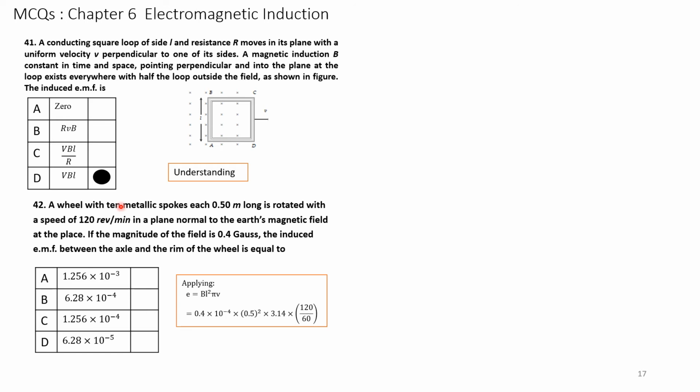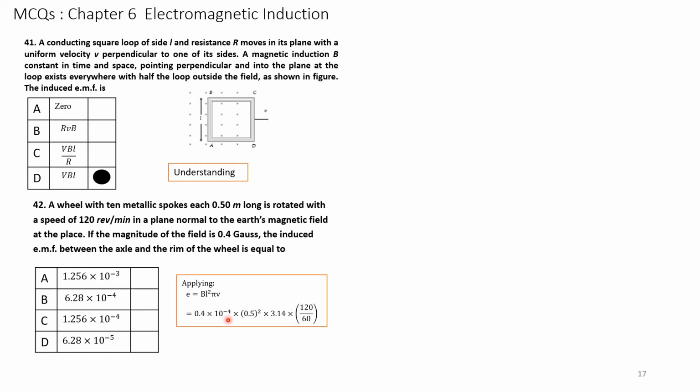Next question. A wheel with 10 metallic spokes, each of 0.5 meter long, is rotated with a speed of 120 revolutions per minute in a plane normal to the Earth's magnetic field at a place. If the magnitude of the field is 0.4 Gauss, the induced EMF between the axle and the rim of the wheel is given by, now we have to apply the formula E equal to B L square into pi into frequency. It is given 0.4 Gauss, means 0.4 into 10 to the power of minus 4.